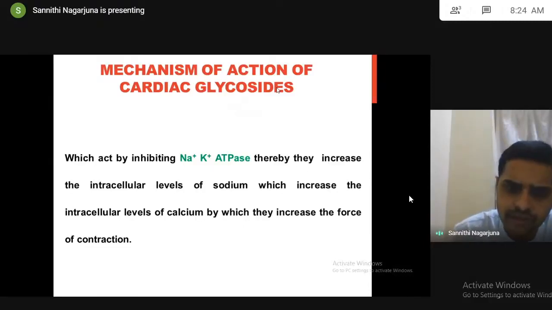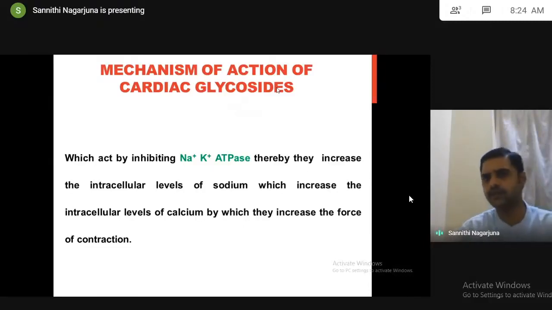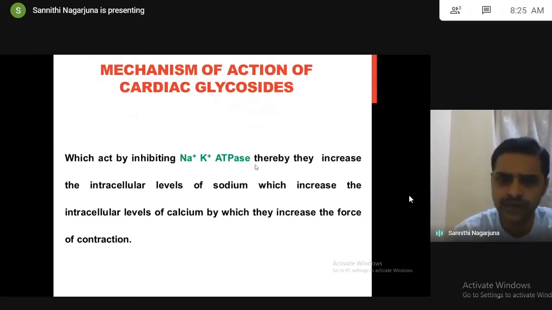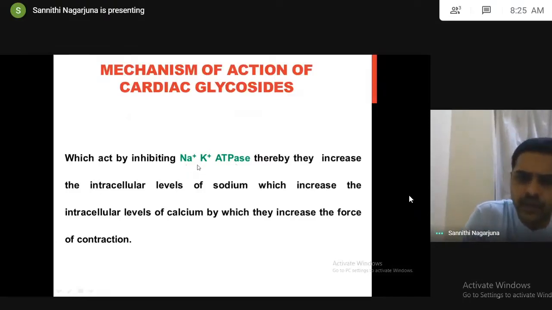I told you already, the role of sodium potassium ATPase is phase 4, maintaining the resting state, keeping sodium outside and potassium inside. Am I right? Then the cell reaches the resting stage. If you inhibit this sodium potassium ATPase, sodium will not go outside, potassium will not come inside. So it increases the intracellular levels of sodium, which also increases intracellular calcium, which increases the force of contraction.